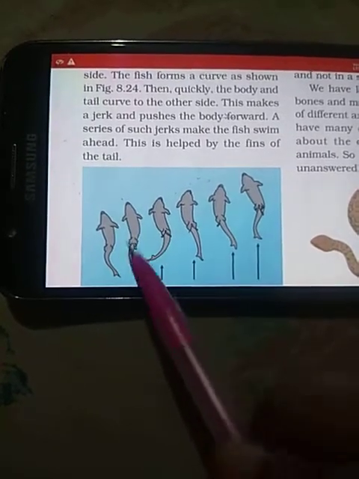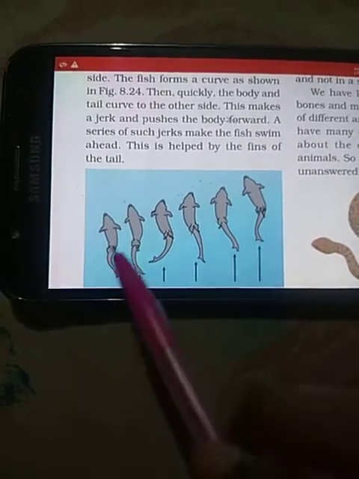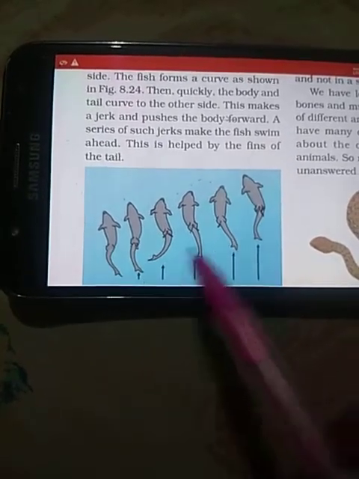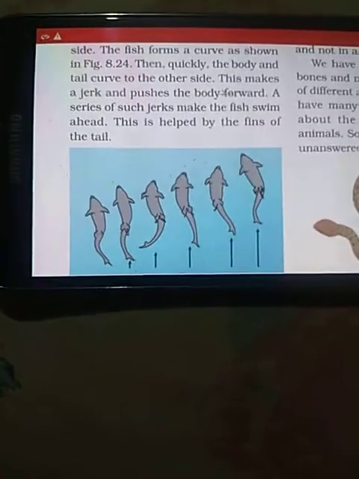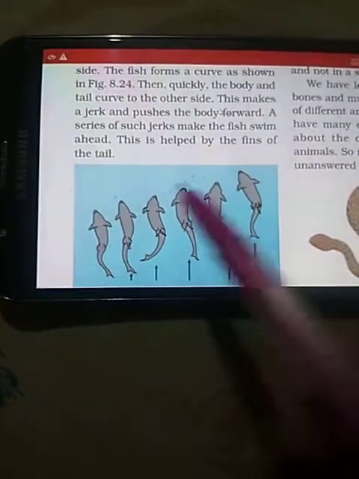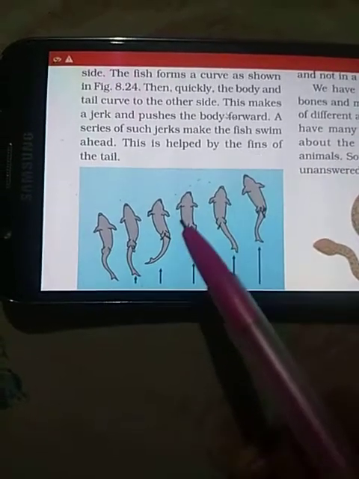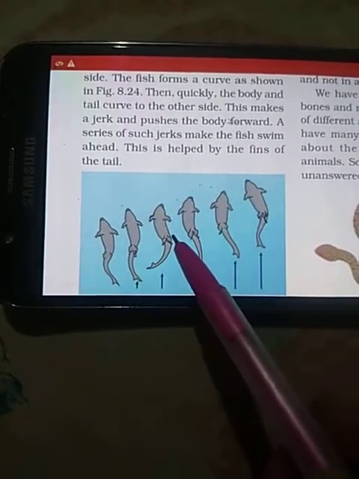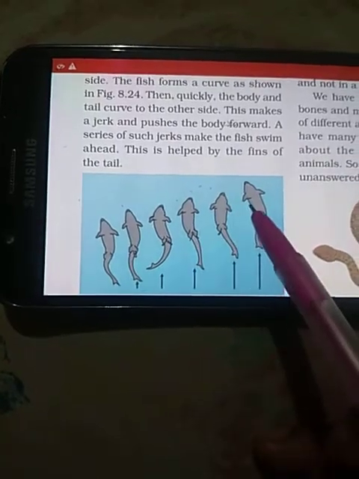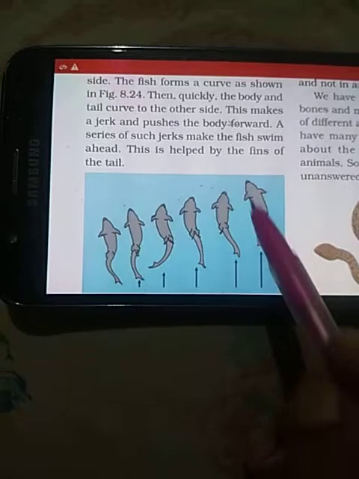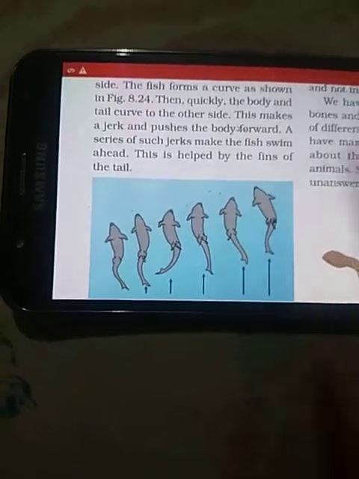to change the direction. They are swinging in the opposite direction. As you can see in the picture, the fins at the tail are swinging in the opposite direction as compared to the head, and this jerk pushes the body forward. So a series of jerks helps the fish to pull its body forward in the water.